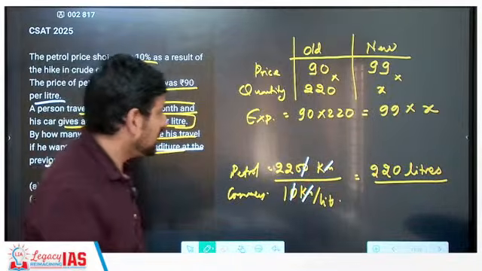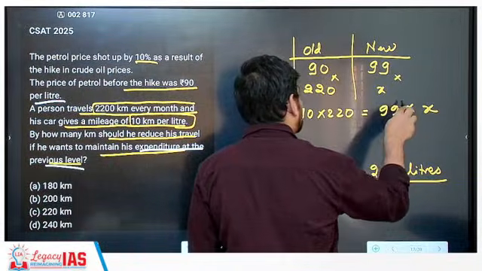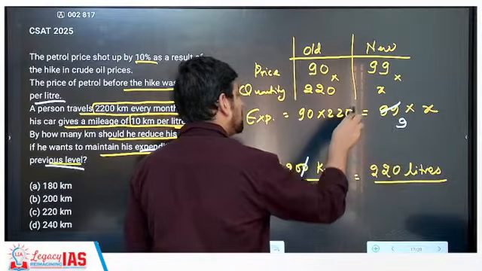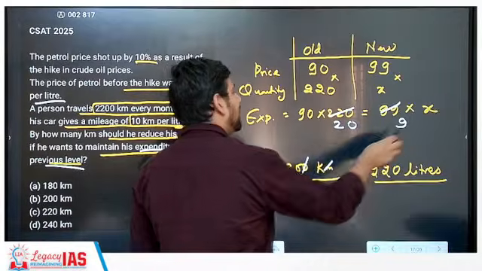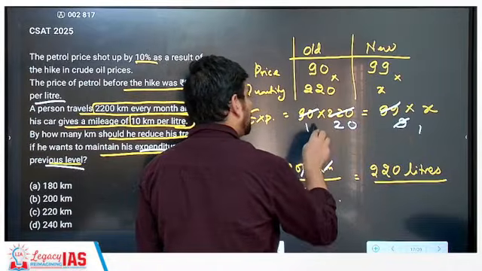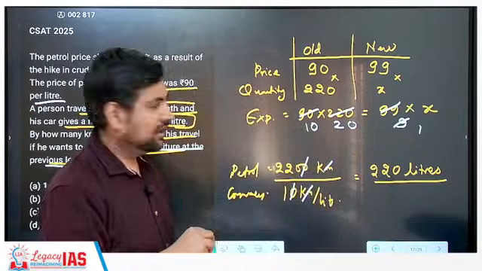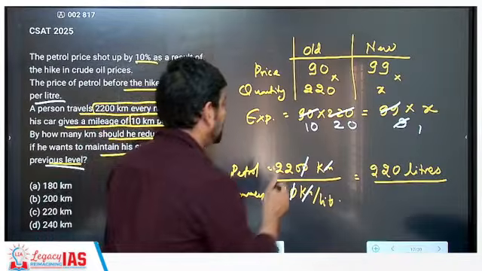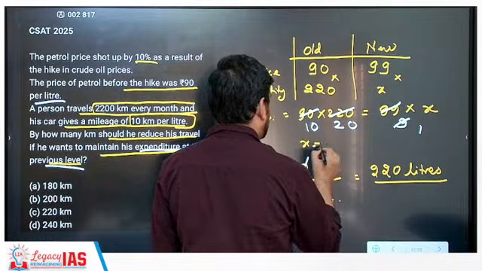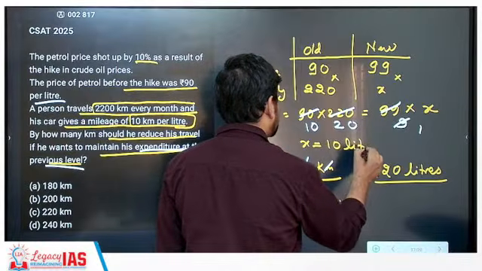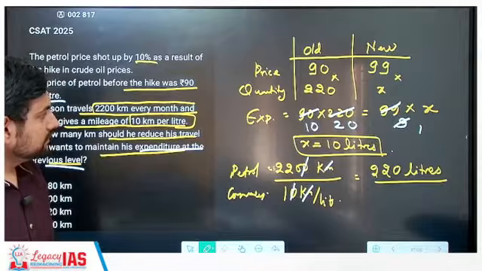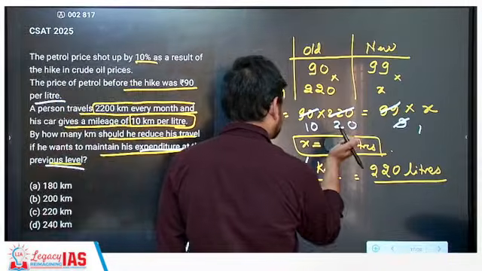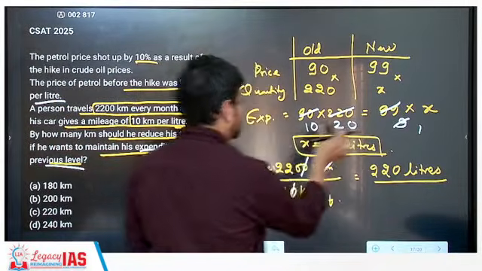Correct? Now let's solve it. So how many times this will go? 99 goes 9 times by 11. This goes 2 times and 20. Correct? Then 9 and 90 goes 1 time, goes 10 times. Correct? Got it? So X came out to be, sorry, X came out to be 200 liters. 20 into 10.